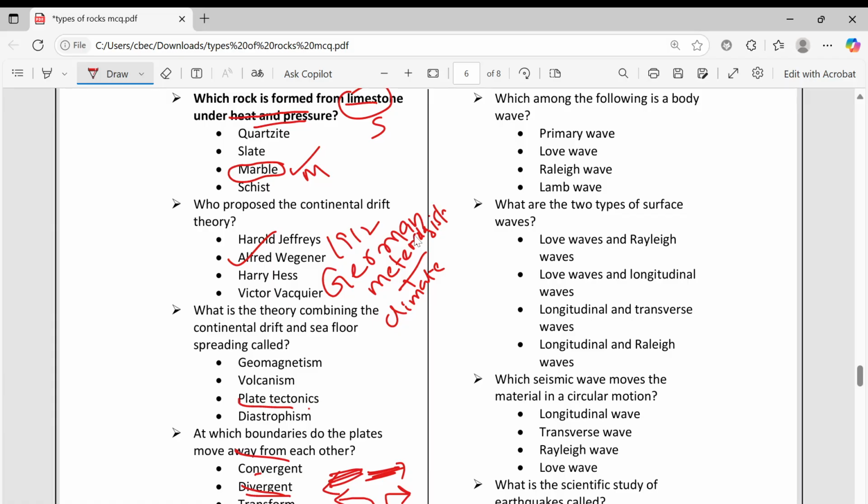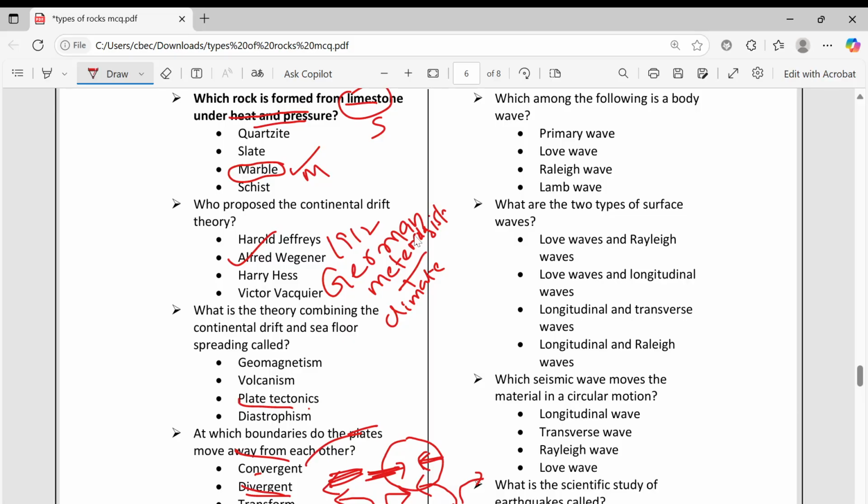That is divergence. Convergence means, for example, here also lava is there. This lava is coming like this, this lava is coming like this. So here one plate is coming like this. So these two are converging. Converging means coming together, towards each other. Divergent means going away.